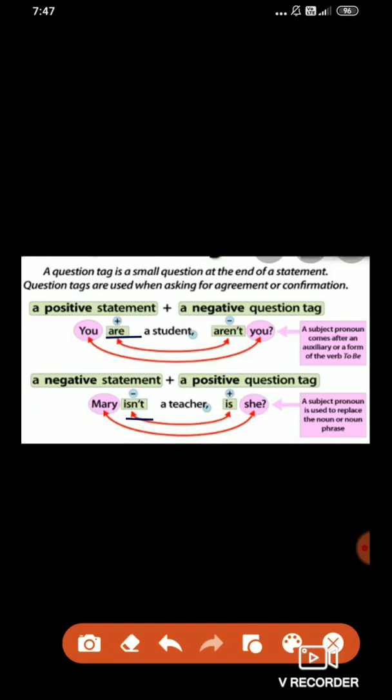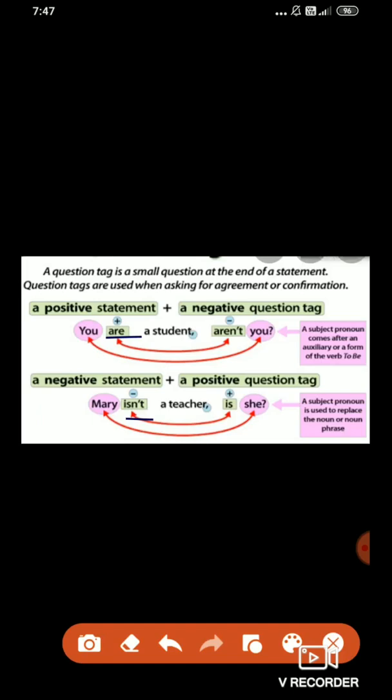So first you need to write the sentence as it is: Mary isn't a teacher. Rule number 2, you have to put the comma after writing the whole sentence. At the end, instead of putting a full stop, you have to put a comma. And then what is the auxiliary verb here? Is. So is it positive or negative? In this sentence negative is there, so the question tag will be positive. So you have to simply write is as the auxiliary verb.